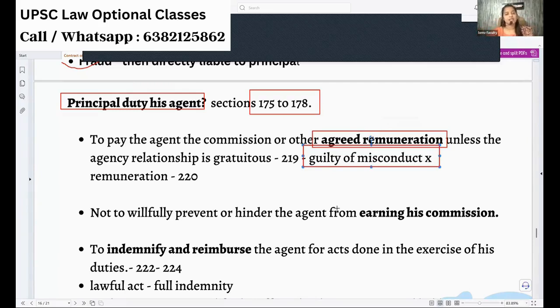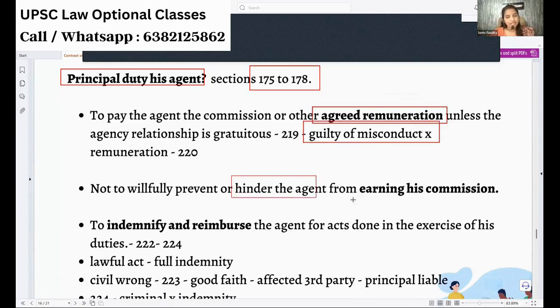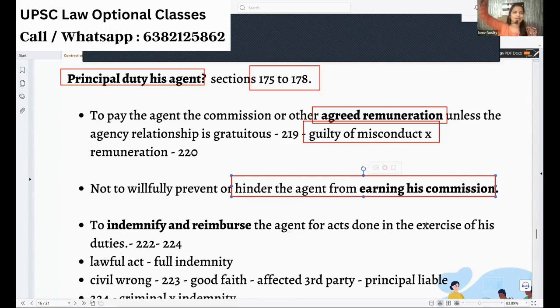Next, you shall not hinder any earnings of the agent. For example, I tell the agent, you secure a lot of deals for me, and if you secure them, I will give you 10% as remuneration. Now he is securing a lot of deals for you. You feel that you have to give 10% as remuneration, so you cut off all the deals. You are hindering the agent's earning of remuneration and commission. That you shall not do.